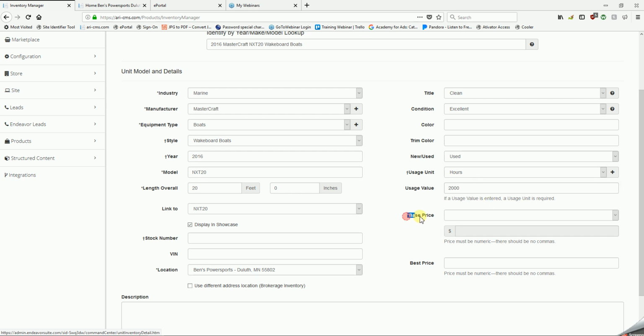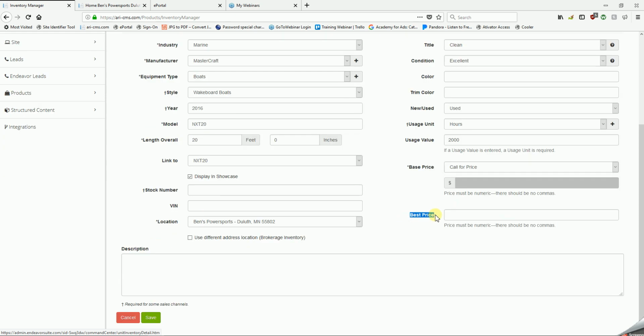Next is the base price. If you'd like to type in your own price, in this field, first select web price, and it will open up the field down beneath it so you can type in that dollar numerical amount. Otherwise, if you would not like to post any price, you can select call for price from the base price menu.